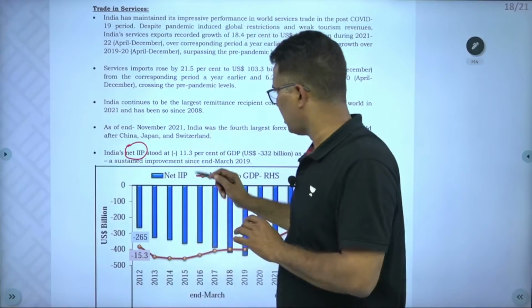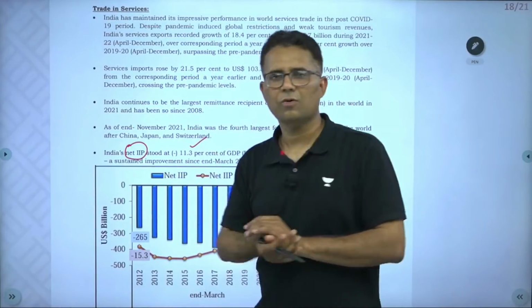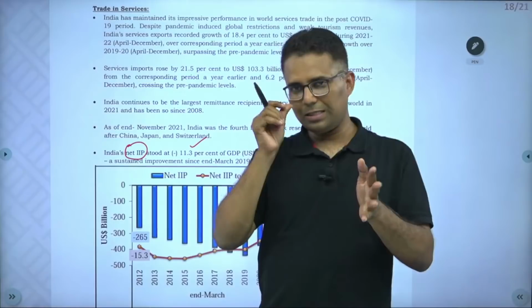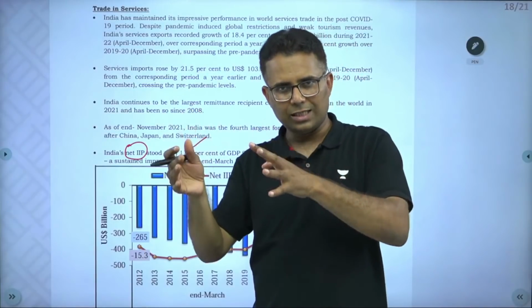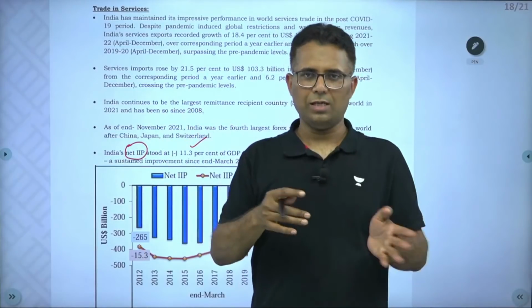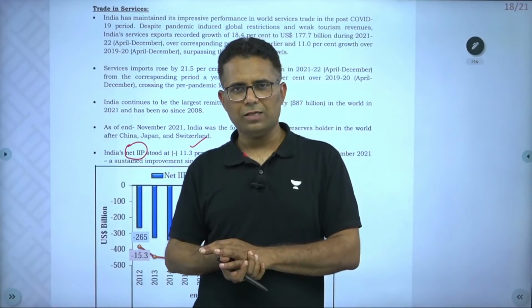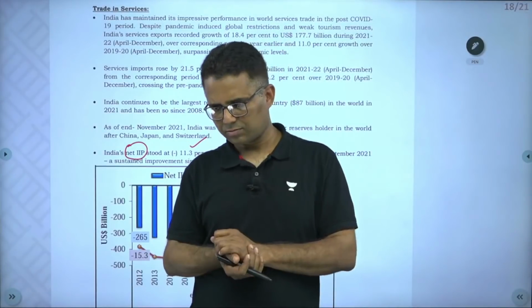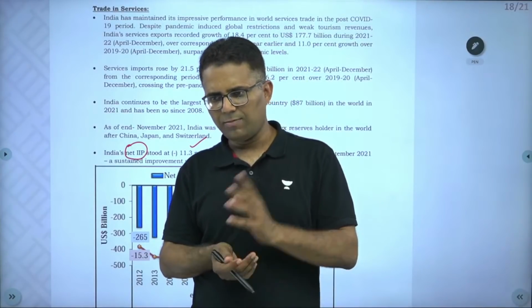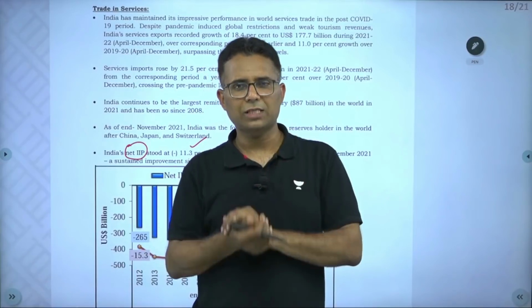Now, it is negative. Why negative? Because whatever Indian residents are owning abroad, that is less than what foreigners are owning in India. How it is calculated? There is a detailed way, and I may explain it in some other video, but how it is calculated?